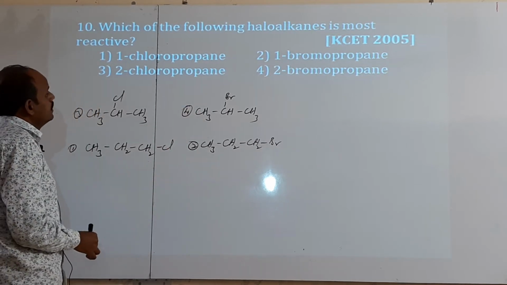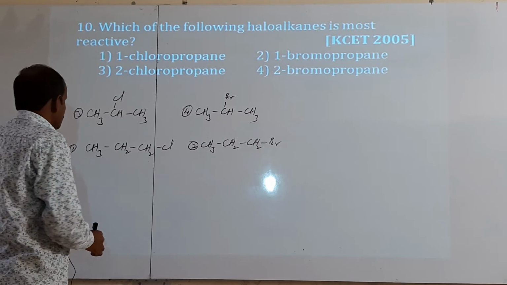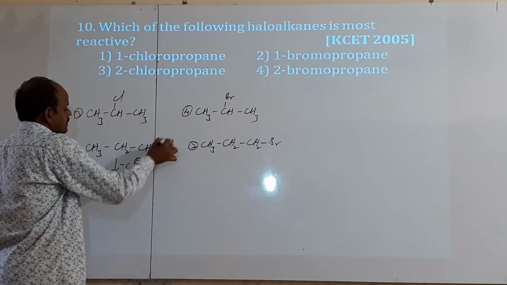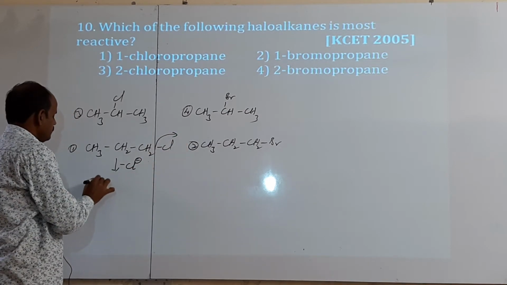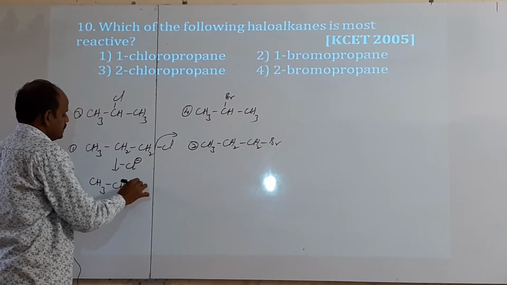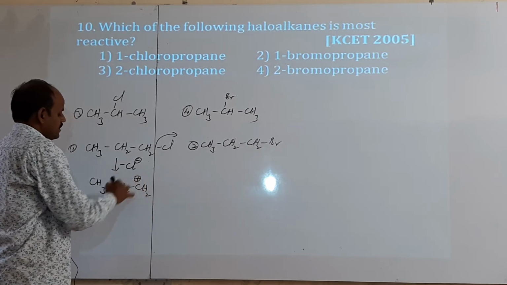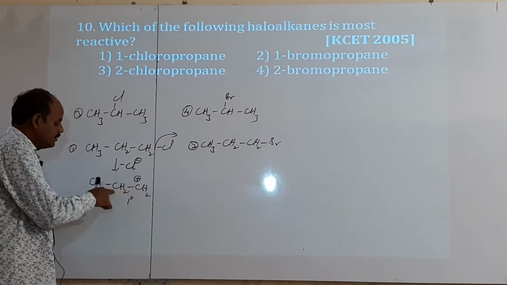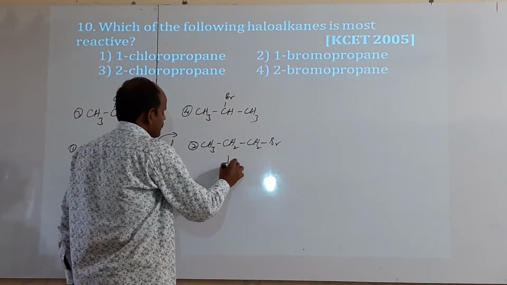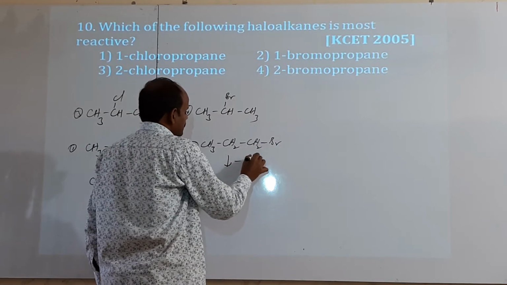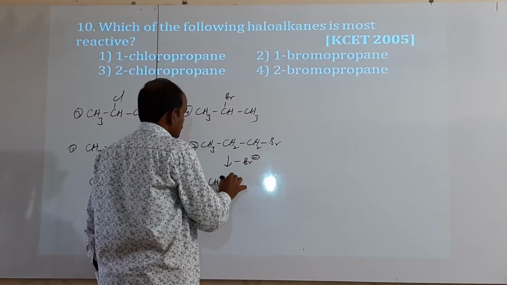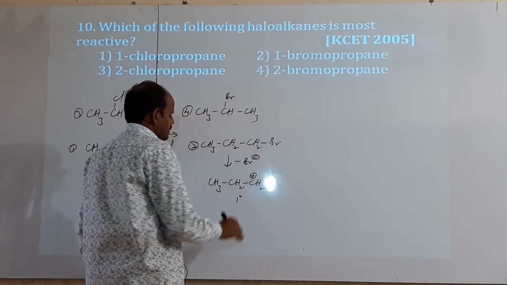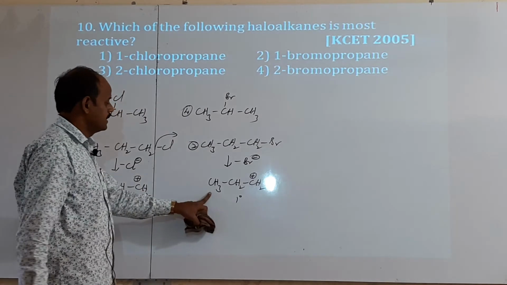Now, the reactivity order. After losing Cl as Cl minus, CH3CH2CH2+ is formed. This is a primary carbocation because it is bonded with one carbon. Observe this one: after removing the halogen atom, CH3CH2CH2+ is there. It is also a primary carbocation.